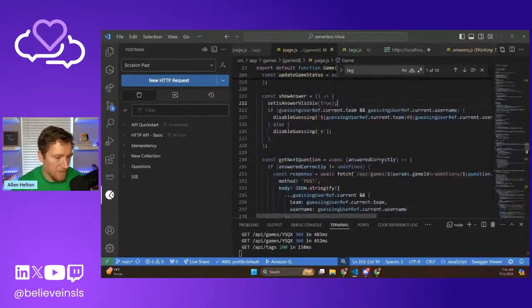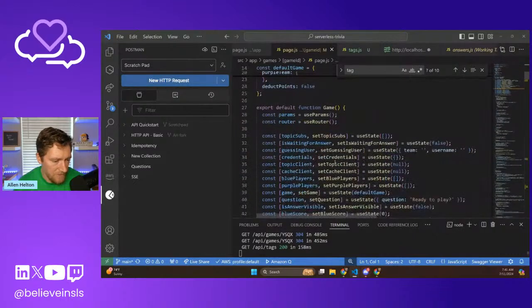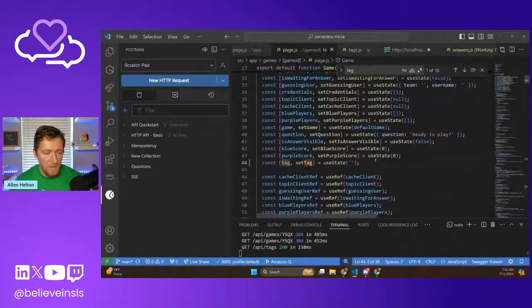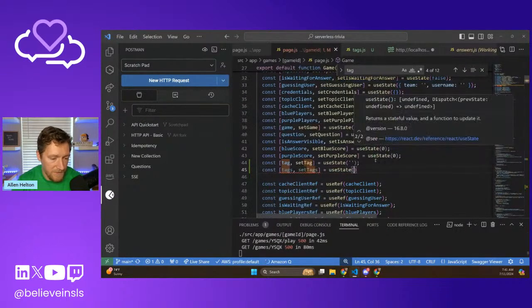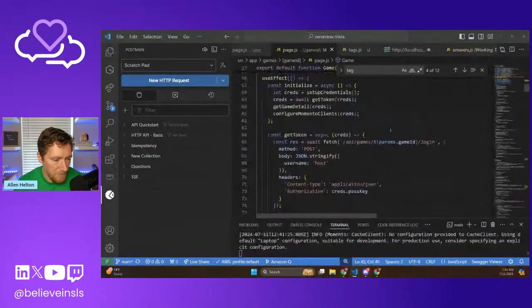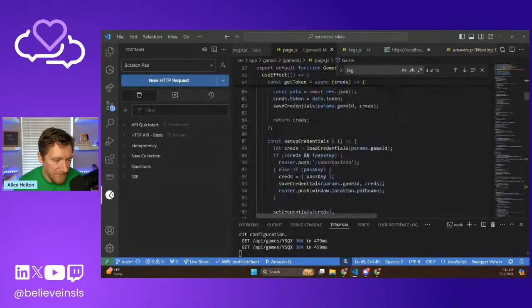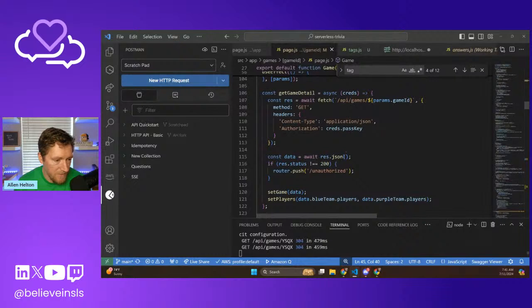Ooh, need to use page up, or what's the hotkey for go to the top? Shift home, control home. Okay, const tags, set tags, use state, nothing. And then what we'll do is we will load that set of tags when everything is loaded.